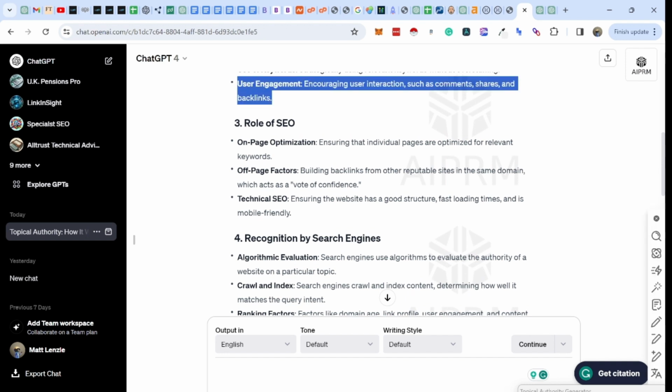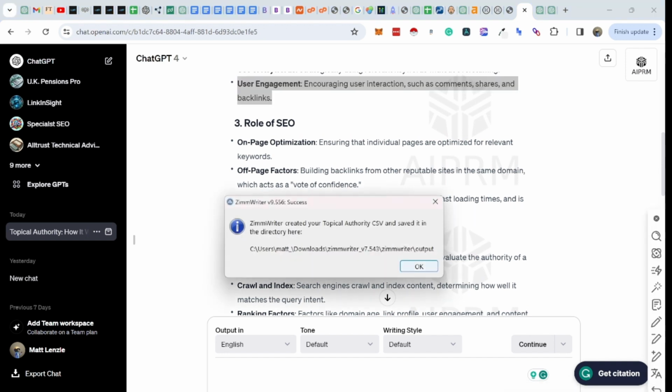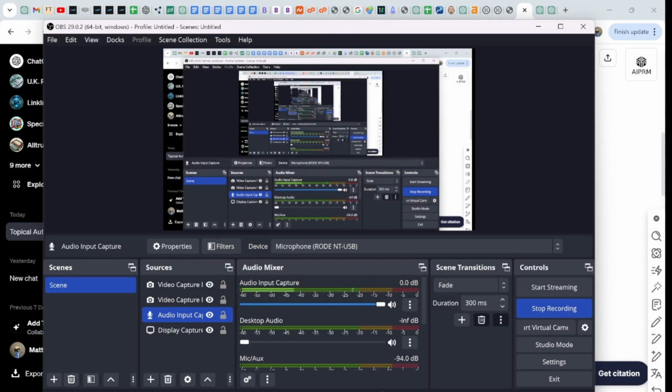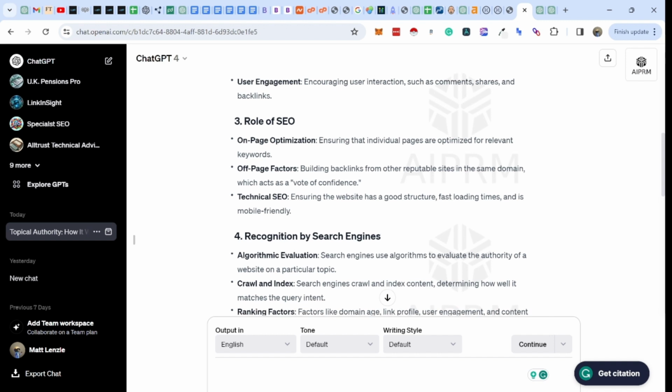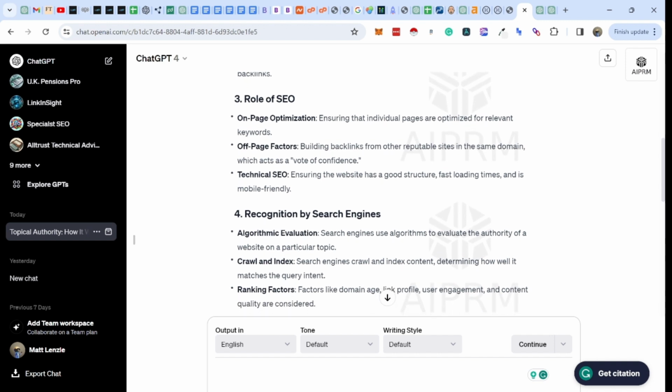So what we want to be doing from a topical authority perspective is demonstrating that user interaction, basically demonstrating that we've got topical authority by having other authoritative sites in the relevant topic linking